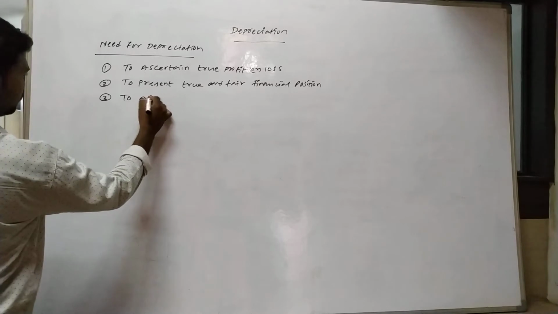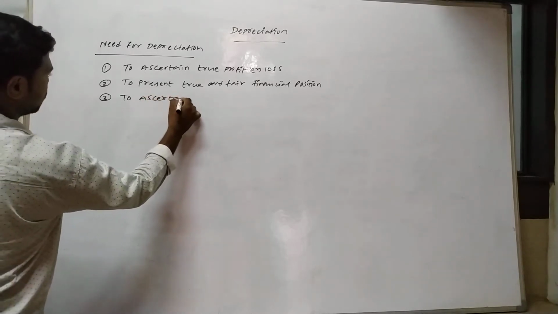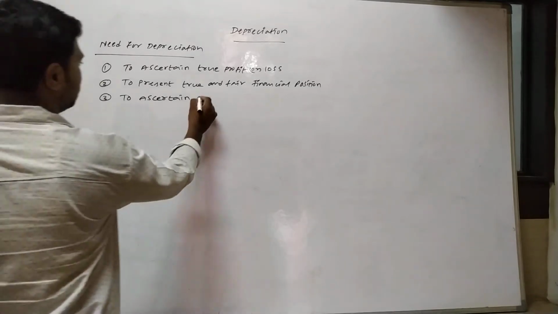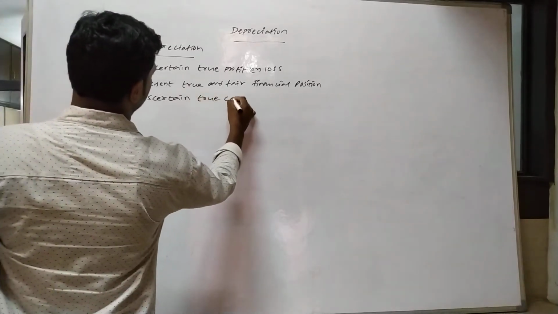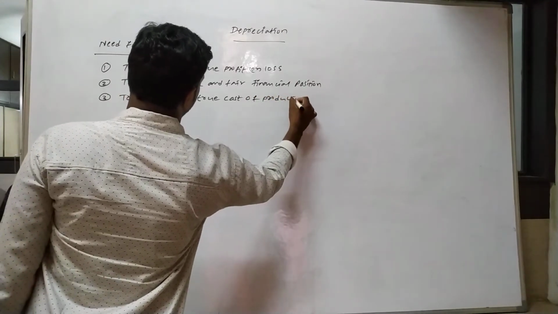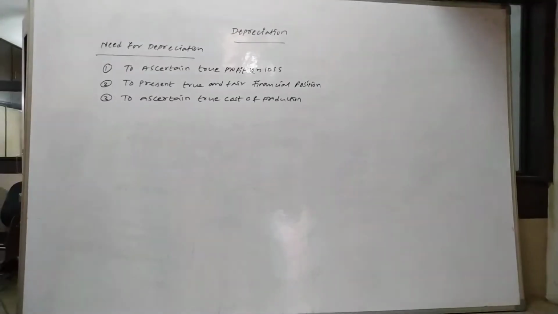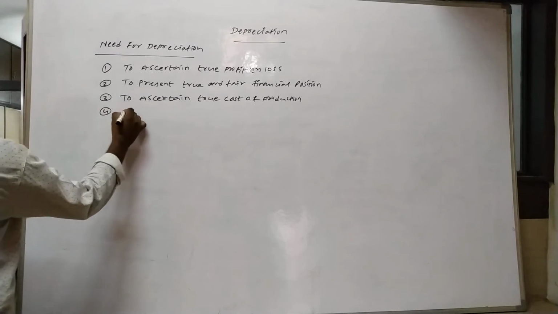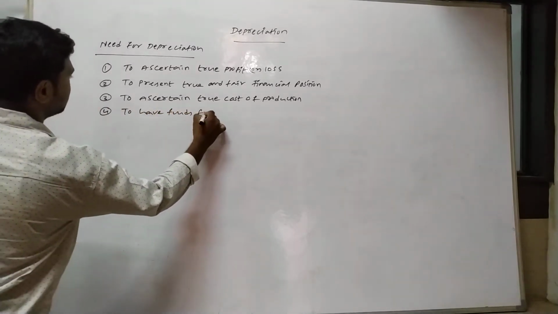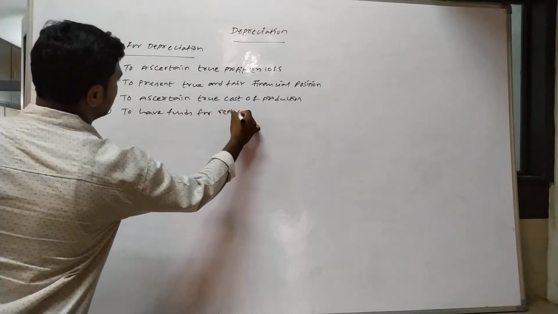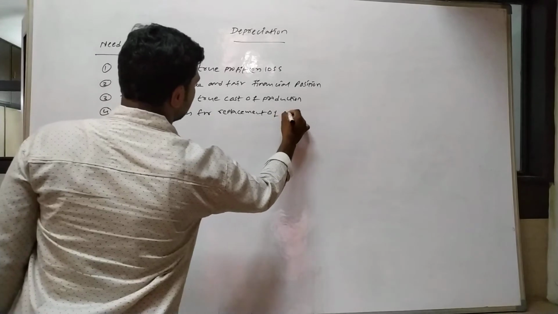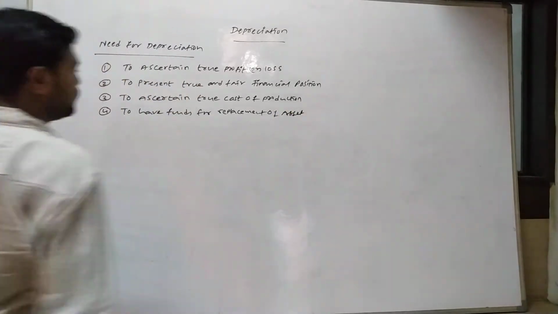Now third one, to ascertain true cost of production. Next, to have funds for replacement of assets.